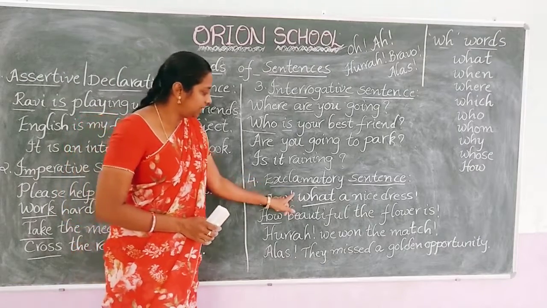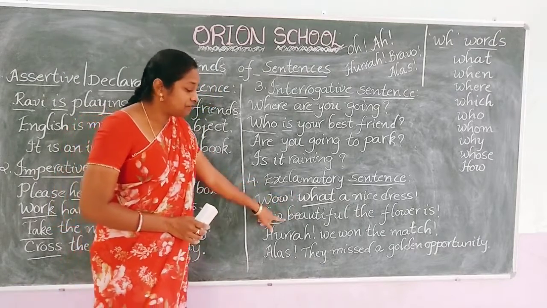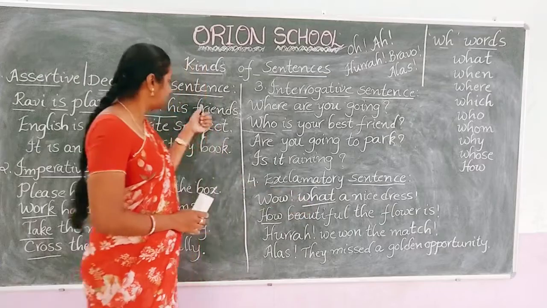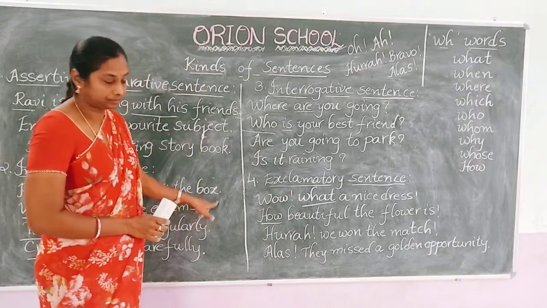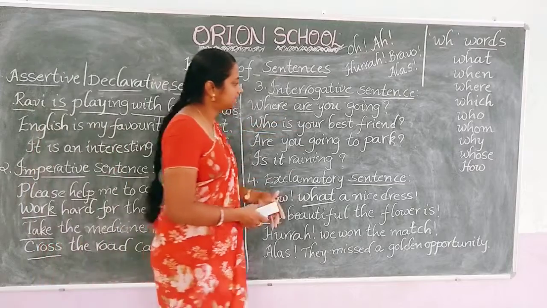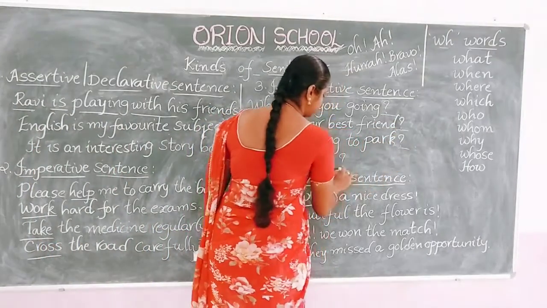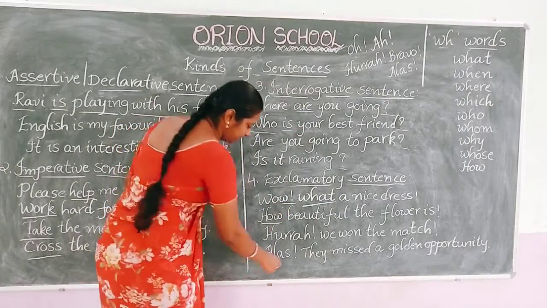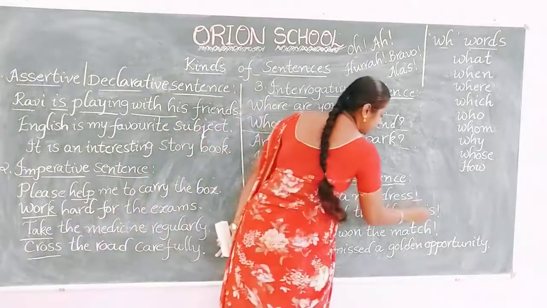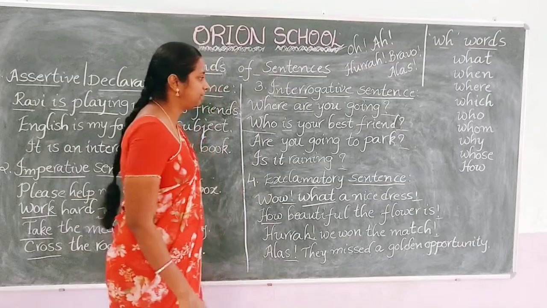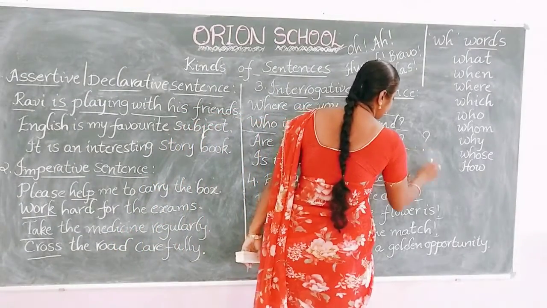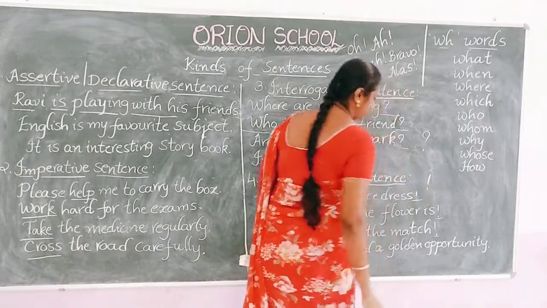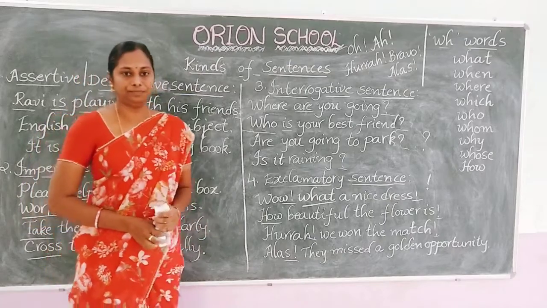Next one, exclamatory sentence. If we have a sudden feeling of expression in a sentence, we call it an exclamatory sentence. Assertive and imperative sentences end with full stops. An interrogative sentence ends with a question mark. And an exclamatory sentence, like wow, is a sudden feeling of expression. Alas, hooray. Exclamatory sentences end with an exclamation mark. So this is the question mark and this is the exclamation mark. Is it clear? Thank you.